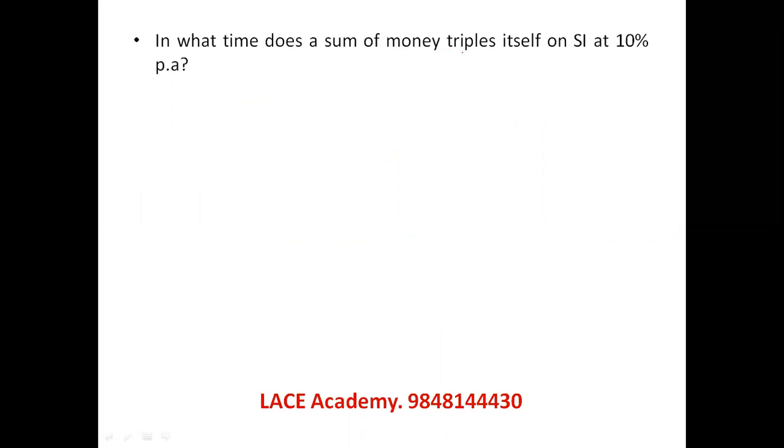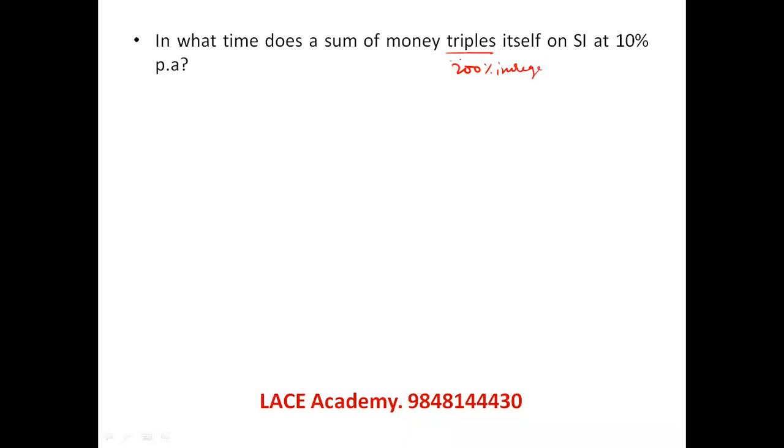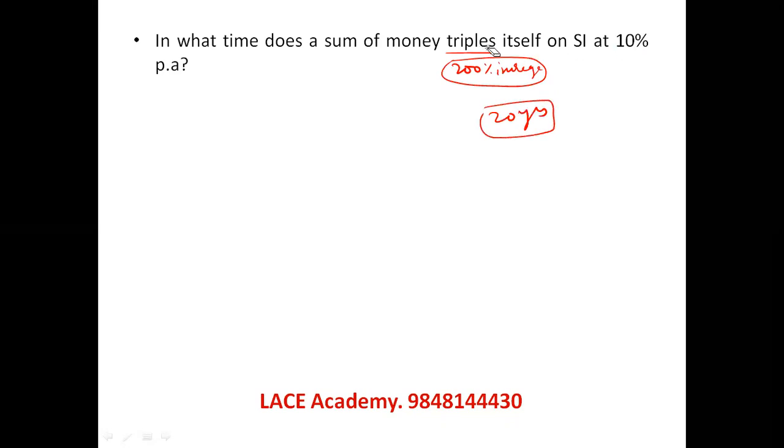In what time does the sum of money triple? Triples means 200% increase. On simple interest at a rate of 10%, every year 10% is increasing. A 200% increase takes 20 years, because 20 times 10 is 200. This is also a straightforward question.